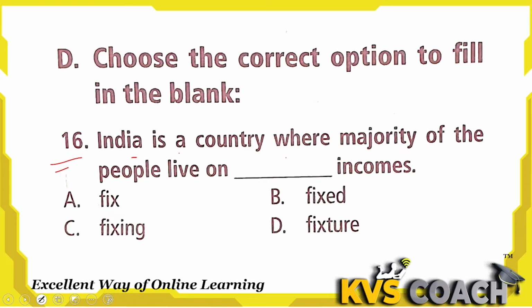So salary will be fixed before joining the job or on the first day of the job. Fix is actually a verb; fixing, fixture are not fit here. Income is always fixed. It is not ongoing fixing, or like a fixture, it is a fixed income. B is the right answer here. Income is always fixed if we are going to get a job.